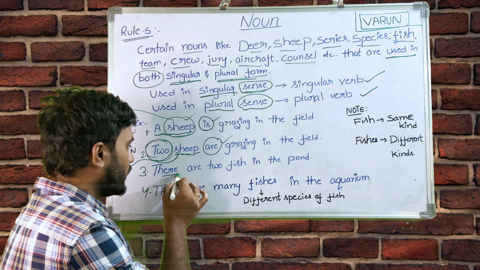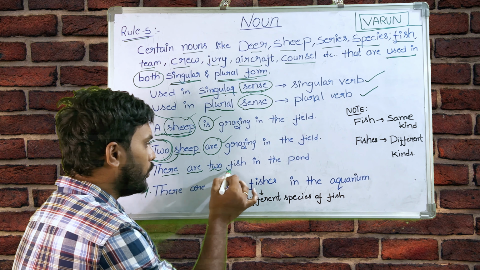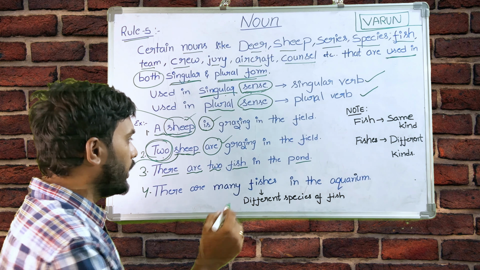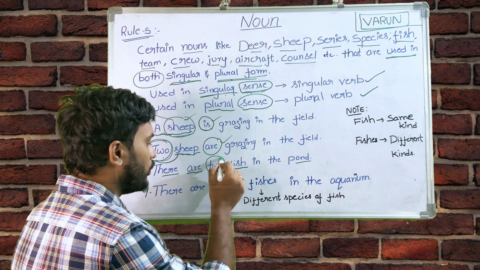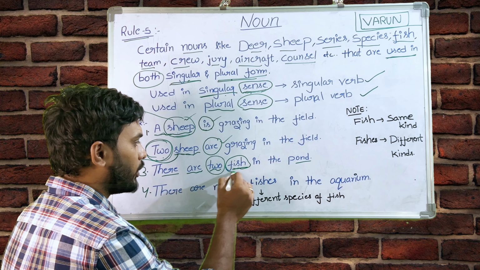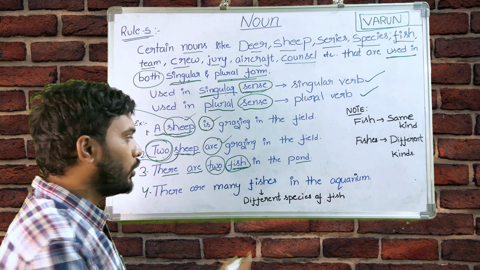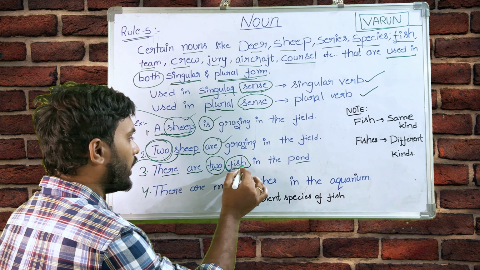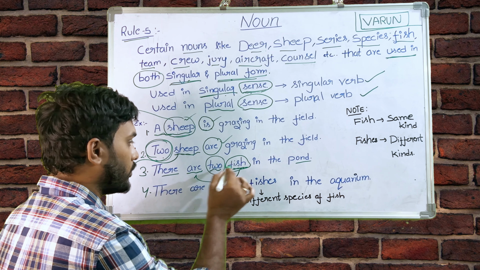There are 2 fish in the pond. Here we are talking about 2 fish. Don't make it fishes. It is wrong. Make sure: here, how many fish? 2.